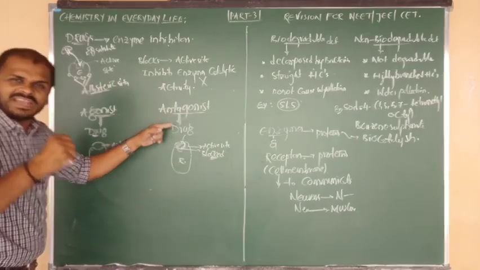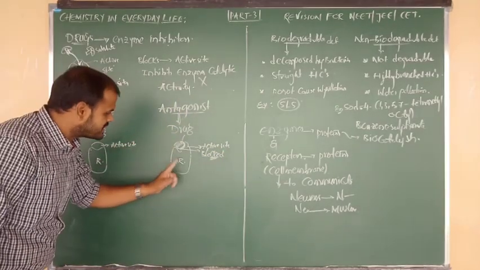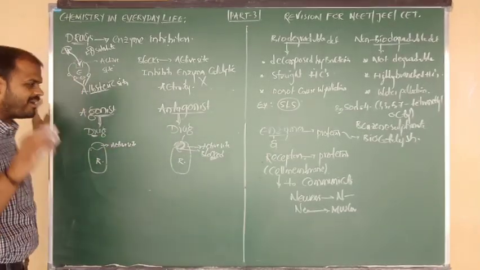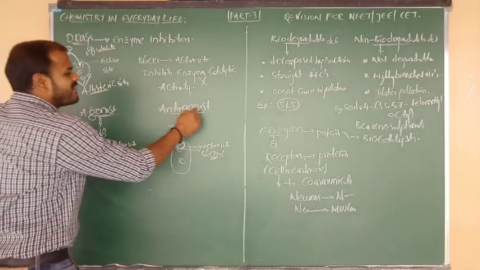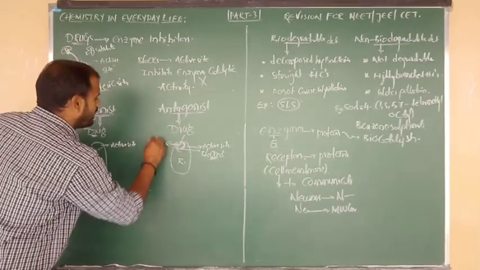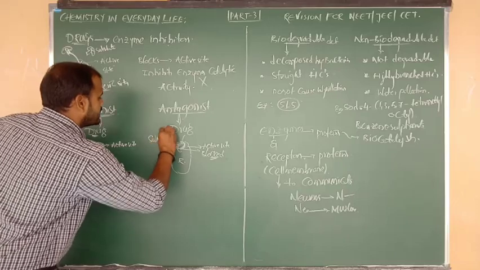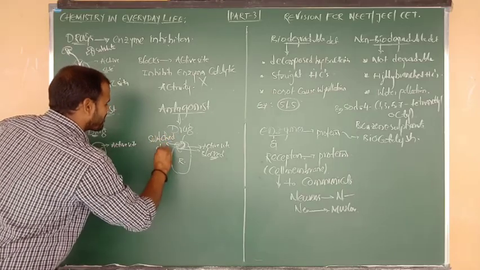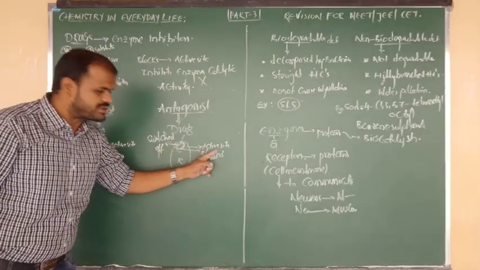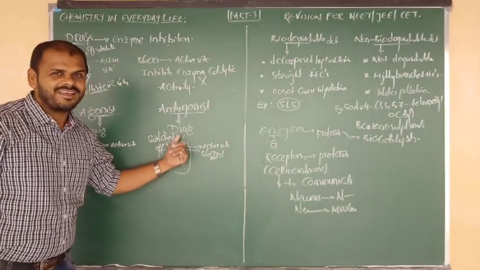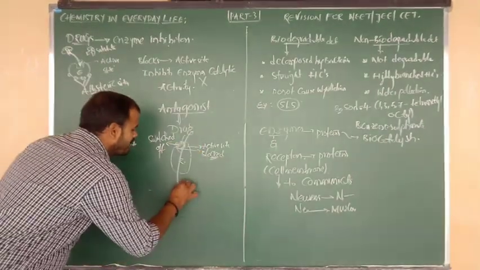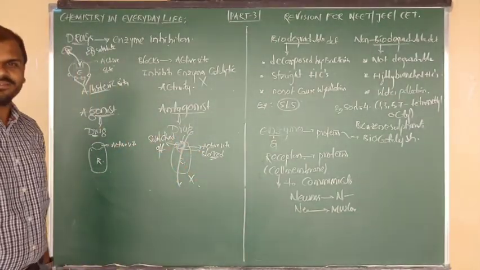In the presence of an antagonist drug, the active site of the receptor is switched off. So the receptor protein cannot communicate further messages. No communication here.